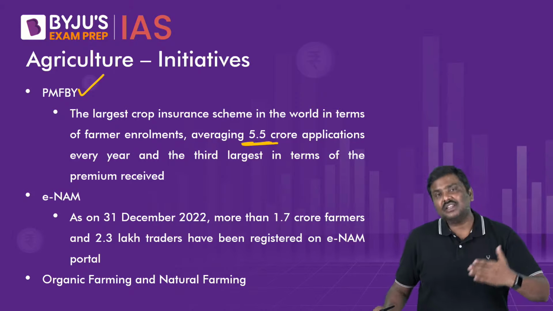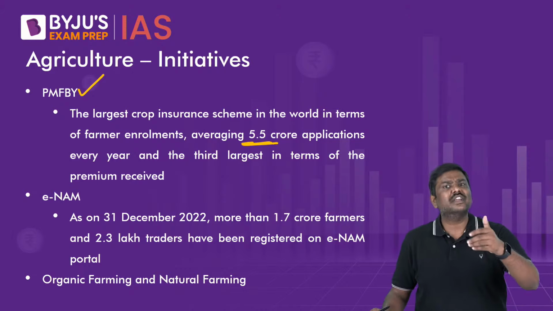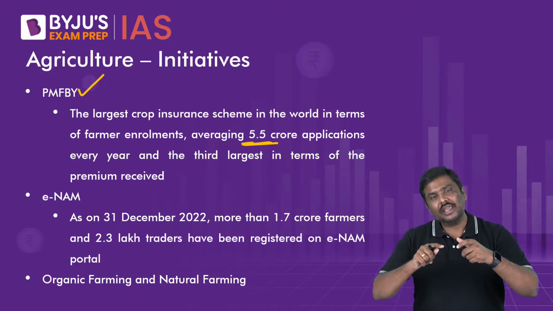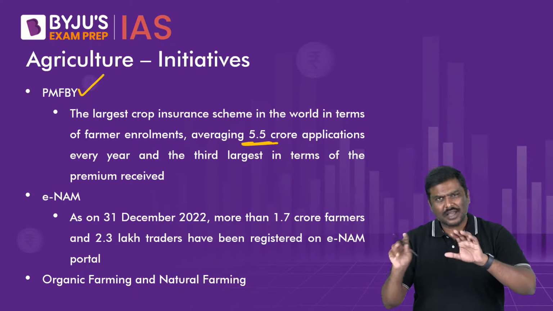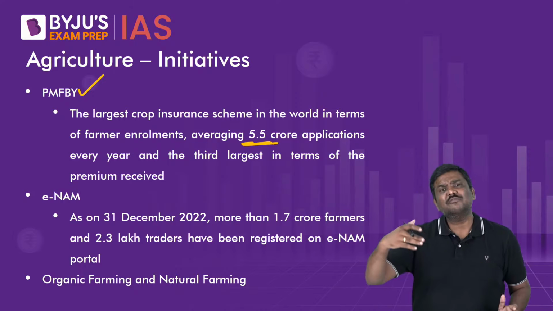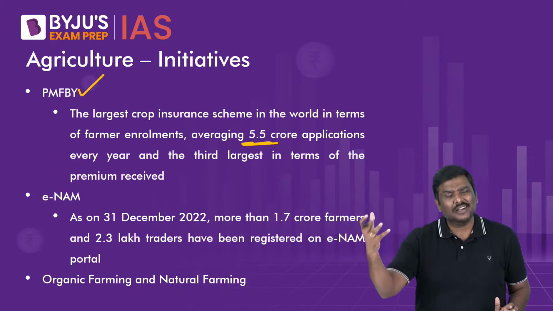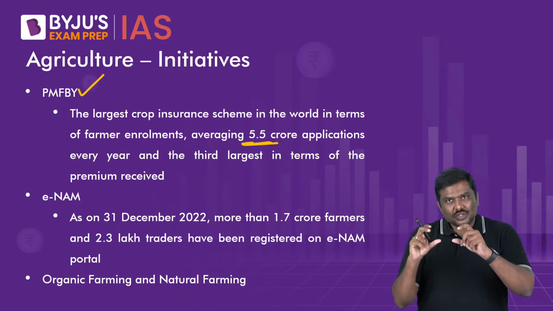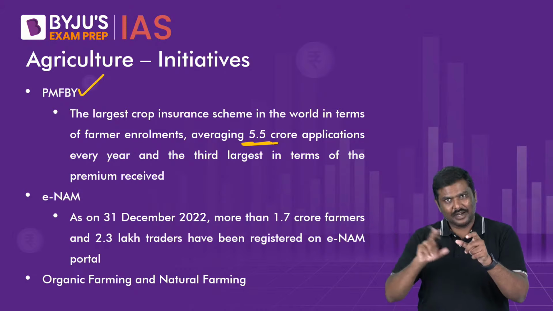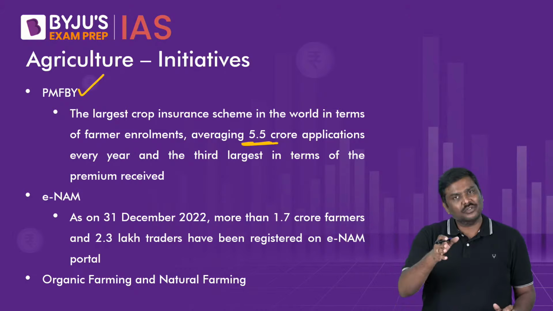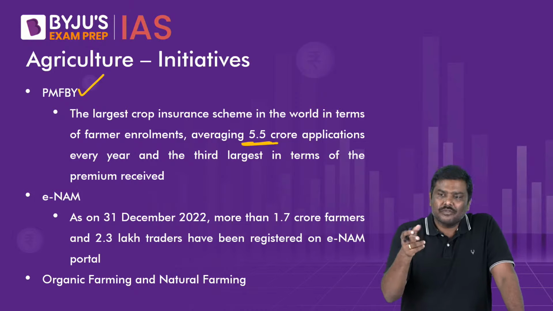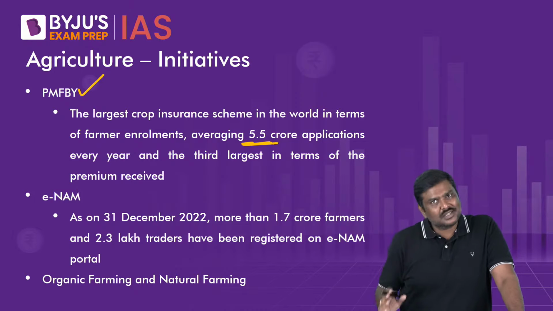Under the Pradhan Mantri Fasal Bima Yojana, the objective is very simple. Only part of the insurance premium will be asked to be paid by the farmer, and that is lowest, 1.5% in certain crops, 2% in certain crops, 5% in horticulture crops, etc. So Kharif, Rabi respectively, 1.5, 2% and 5%. Remaining premium will be paid by the central government as well as the state government.